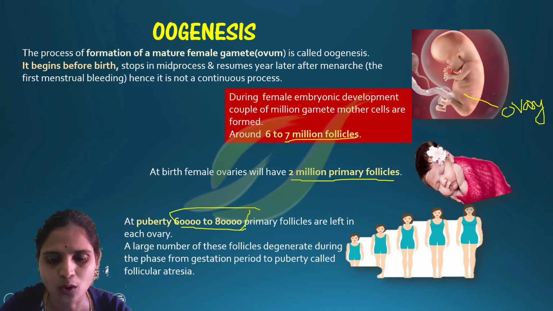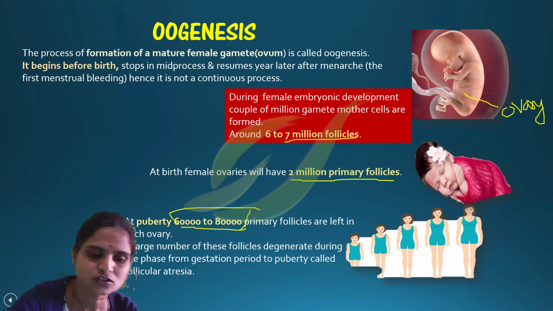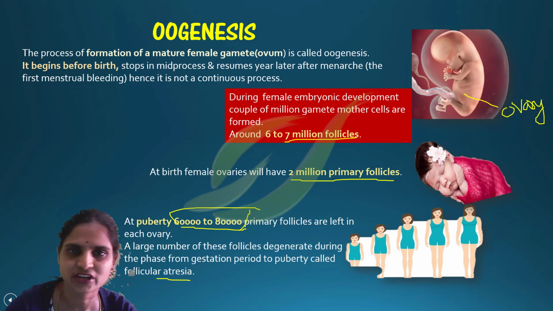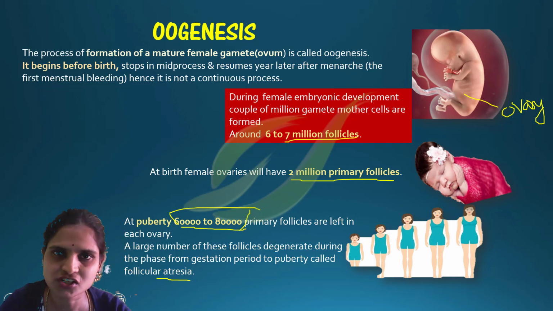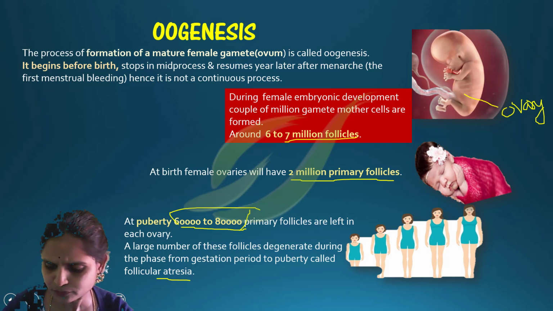All other follicles have degenerated. That process is called follicular atresia.